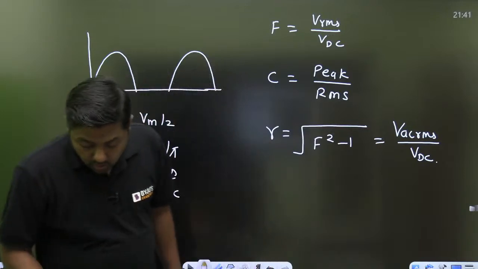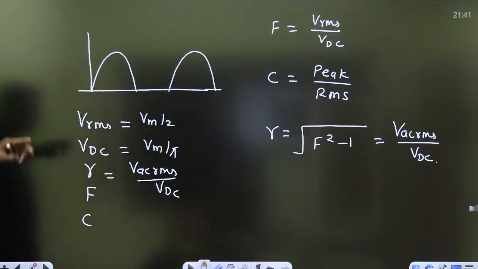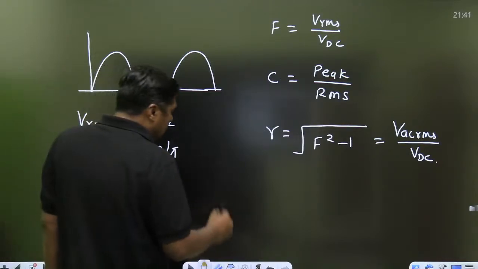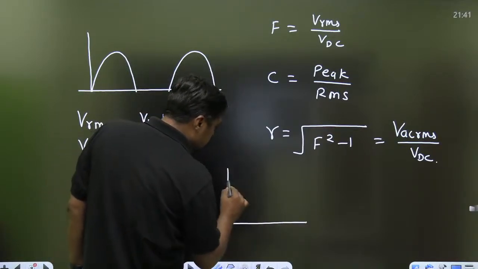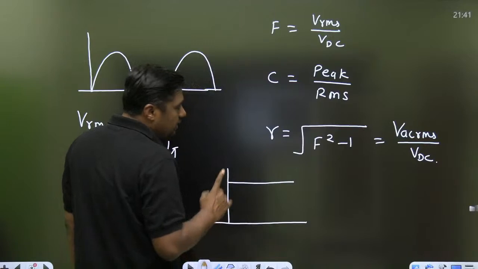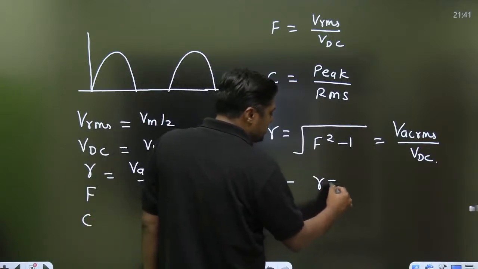Now, first of all, what will be the question? What are the ideal values of ripple factor, form factor, crest factor, right, for rectifier? So, after rectification, we want pure DC signal like this. Then the ideal value of the ripple factor is 0. Why?